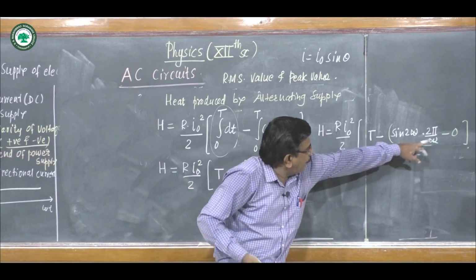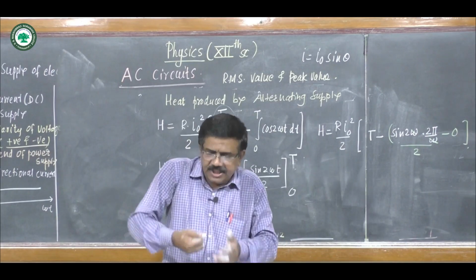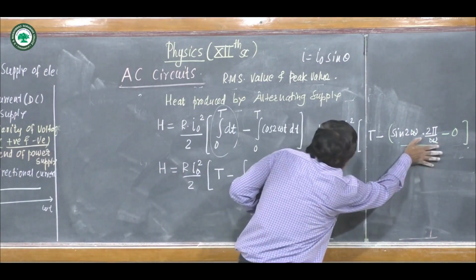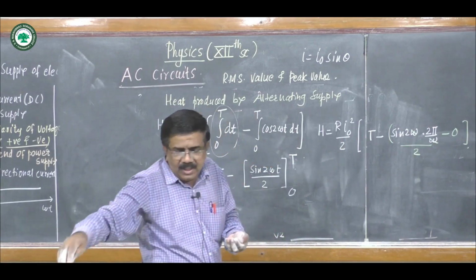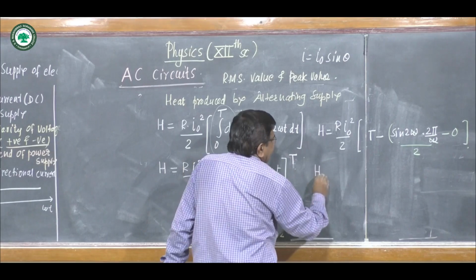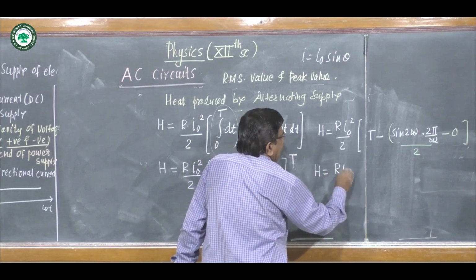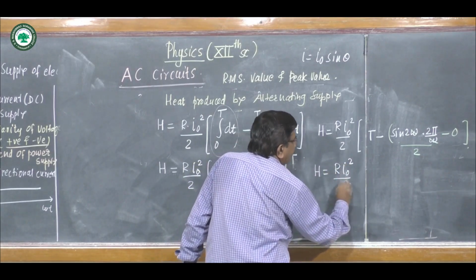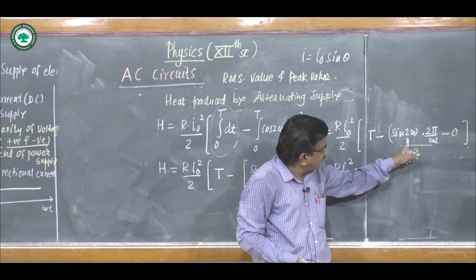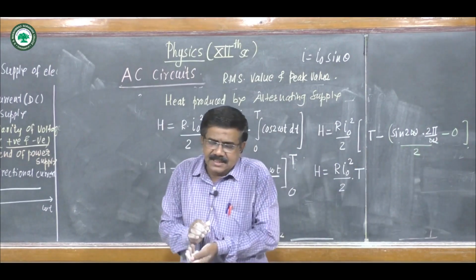Again this sin 4 pi will be 0, and as that sin 4 pi will be 0, this total term will be 0, and we get this heat produced as R I0 square upon 2 into capital T, since this sin 4 pi is 0.